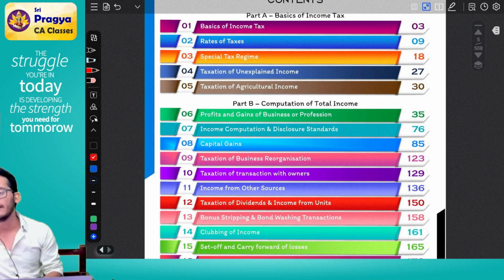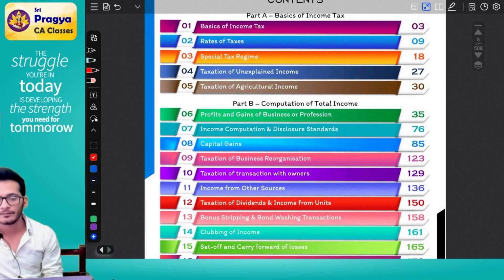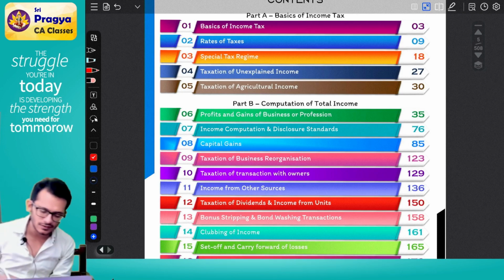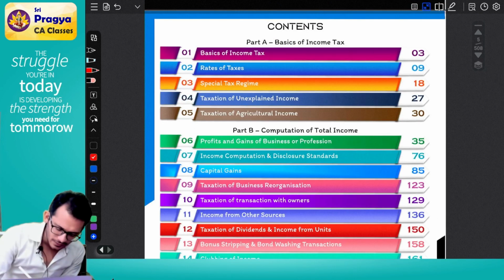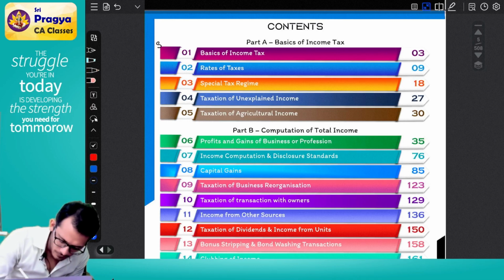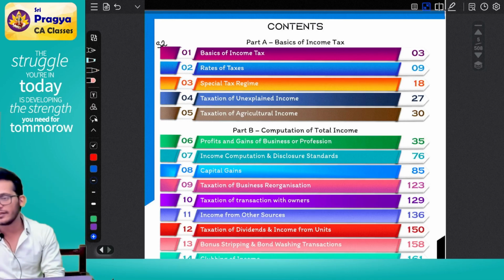Starting from step number 1. What is step number 1? Identifying the question, not relevant. Step number 2: determining the person and his residential status. Determining the person we did in chapter number 1.